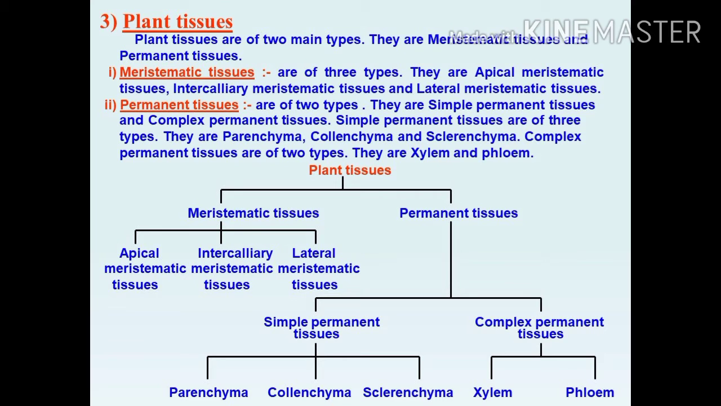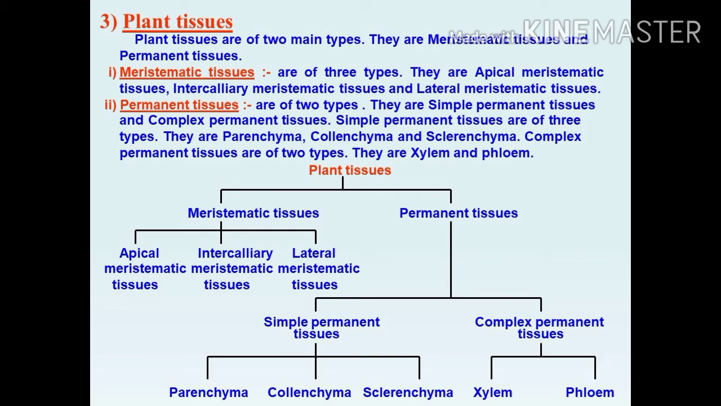The cells of the meristematic tissue are very active. They have dense cytoplasm, thin cellulose walls, and prominent nuclei. They lack vacuoles. Next we have to see about the permanent tissue.